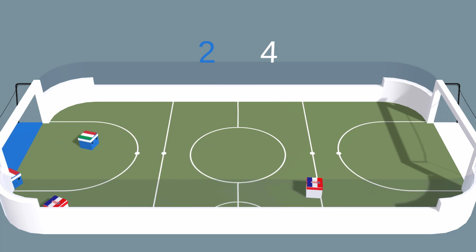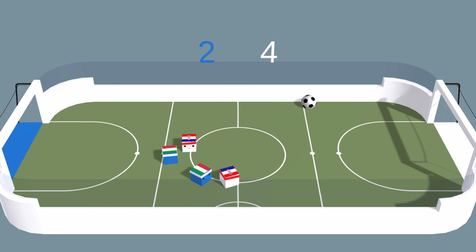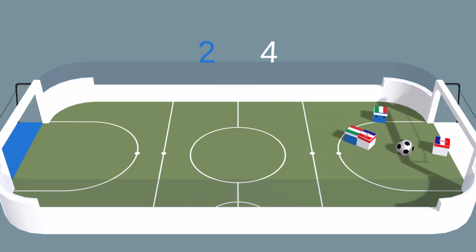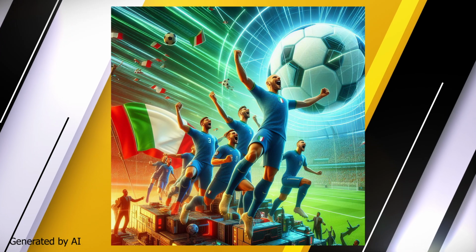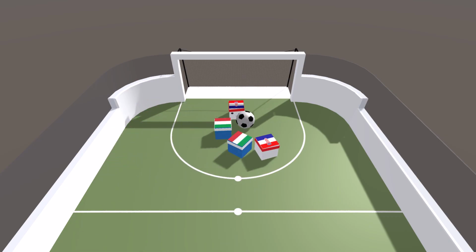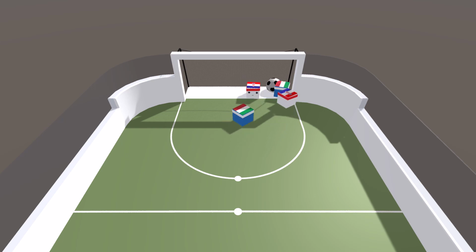Both teams are playing very tightly. Keeping it tight. Still in midfield. No one seems to be going for the ball. And the Italian striker finally did and scored a nice goal. How did he get through that?